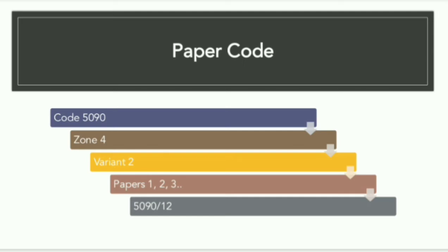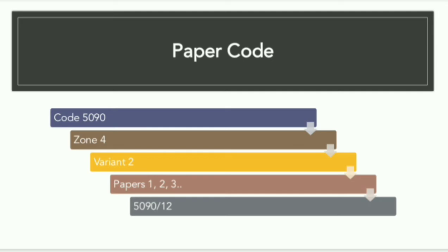Pakistan lies in South Asia, and we have zone 4. There are two variants for the biology paper, variant 1 and variant 2. You don't have to worry about variant 1 because you will be having variant number 2, right?